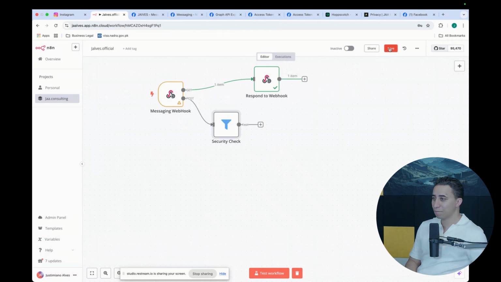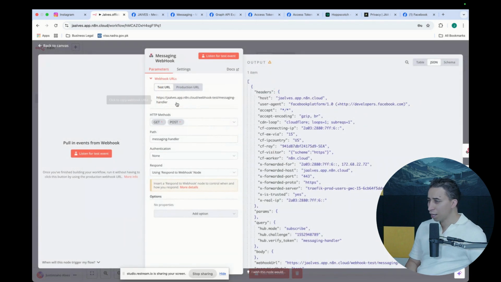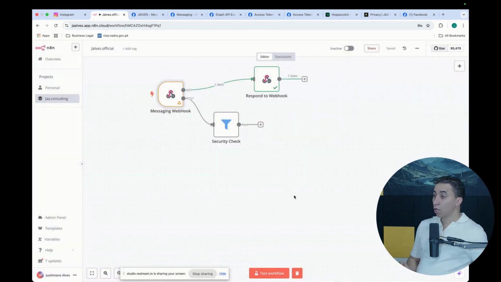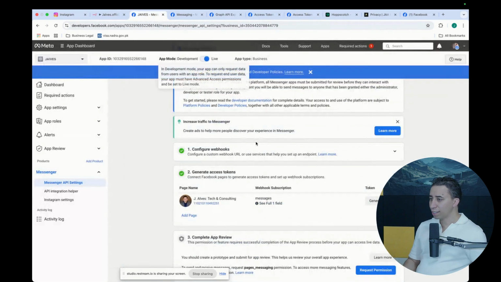Okay, so let me save this. I still see that something is wrong. Node configuration changed, output data. Let me check something here. Okay, I think this is all good. It can handle POST, but it can also handle the GET. I don't know what's, let's see. Node parameter has changed. Test node again. Okay, yes, so it's saved. So now what? It says for us to test. Okay, we can test.